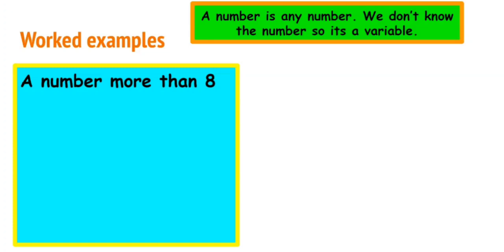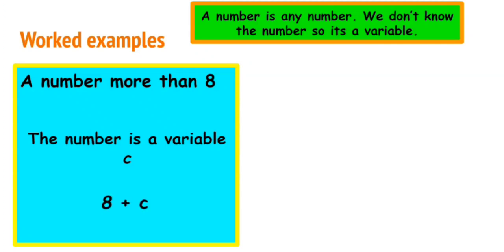A number more than 8. This example is a little bit more tricky because we're looking at a number that is more than 8. If we make our number c, so we let our number be the variable c, then we are going to get 8 plus c. Please remember that addition is commutative, so it doesn't matter if you write 8 plus c or c plus 8, the result will be the same.